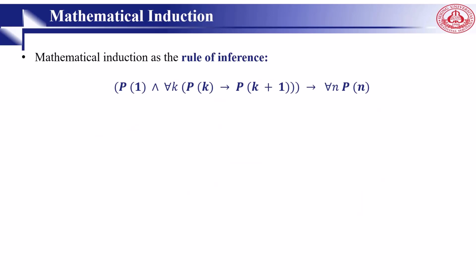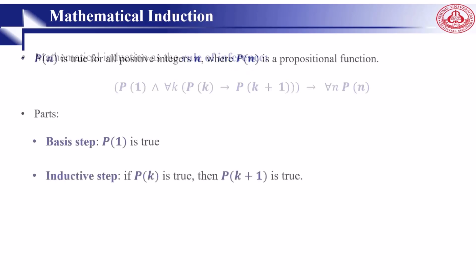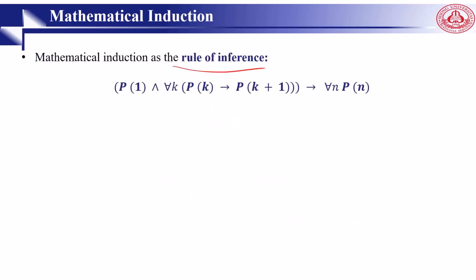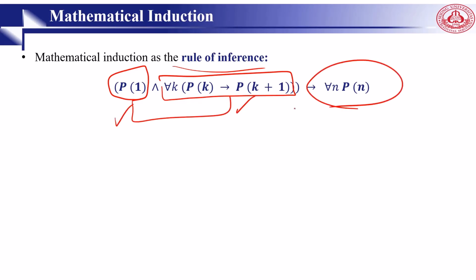So mathematical induction can be expressed as a rule of inference. As I said to you, we have two conditions. The first condition is here, P(1), and the second condition is this one: for all k, P(k) implies P(k plus 1). If these two conditions are okay, then we can say that for all n, P(n) holds. The 1 is not mandatory. It can be 0, it can be 2, or it can be any integer like b.